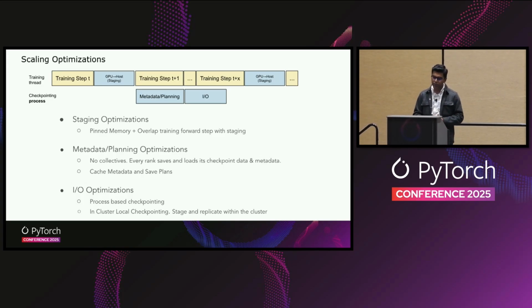Finally, for I/O optimizations, we built process-based checkpointing, which completely eliminated the GIL contention issues that I described earlier. And for storage bandwidth constraints, we built in-cluster checkpointing, where we stage and replicate the checkpoint within the cluster itself. To provide more technical details, I'll invite my friend Gerson here, who will talk more about it.